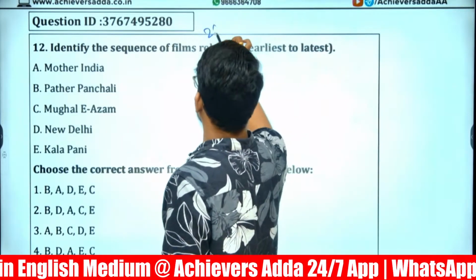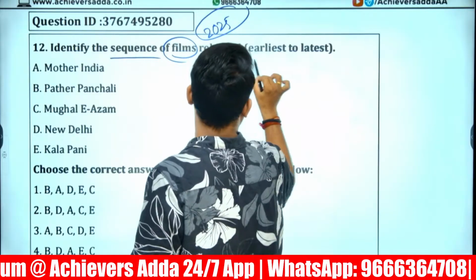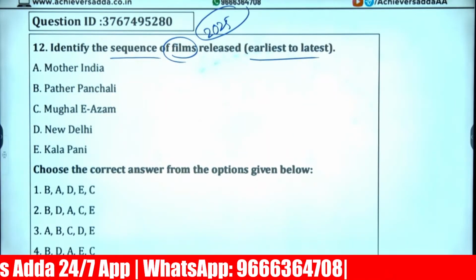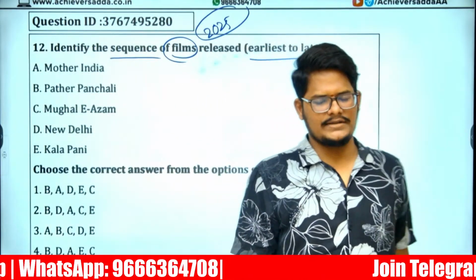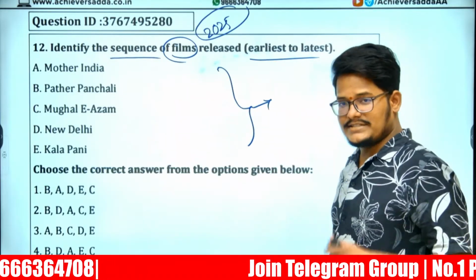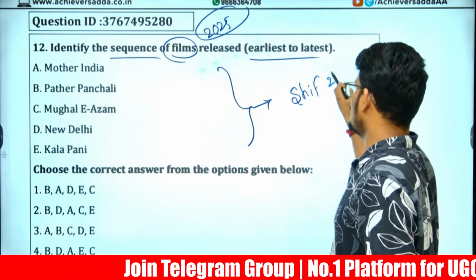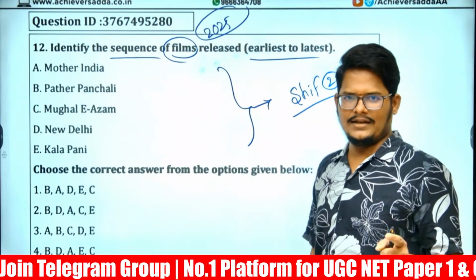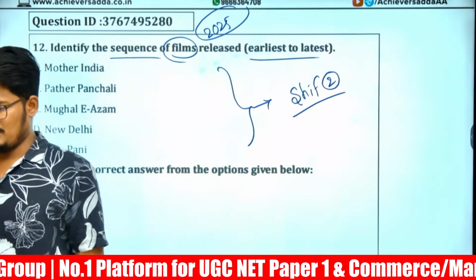Sir, January 2025 question. The sequence of films which are released from the earlier to latest. Mother India, this question has been asked, and this question may possibly repeat in tomorrow's evening shift. May not be the same, because tomorrow's evening shift is related to English literature. In English literature, movies are also part. So must recognize that.